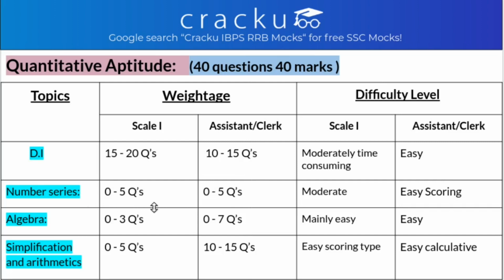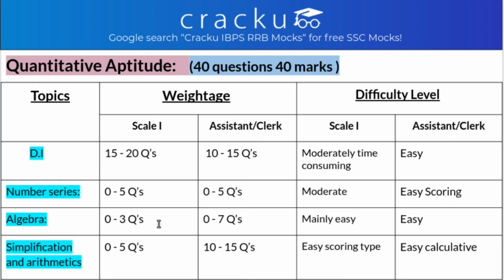The other is number series. From number series you get 0 to 5 questions in both exams, that is Scale 1 and Office Assistant prelims. But in Scale 1 they are of moderate type, whereas in Office Assistant they are easy and scoring.